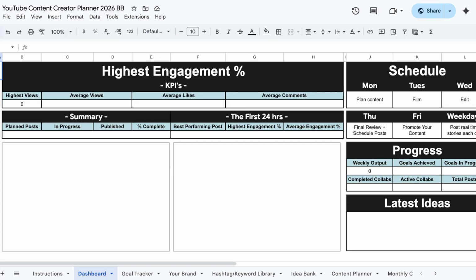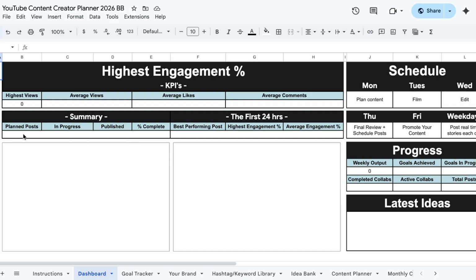So as you can see here, there's a lot less KPIs than the other ones. That's because YouTube prioritizes views, likes, and comments over anything else. So these are the 3 things that your engagement rate will be calculated off of. It will also calculate which video has your highest views,